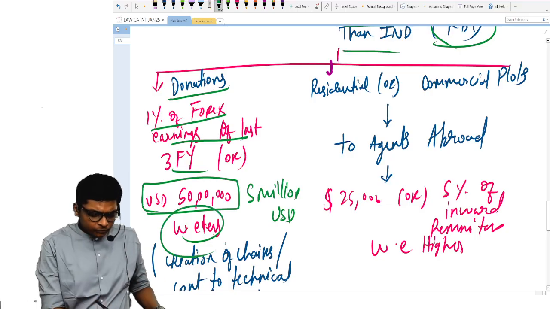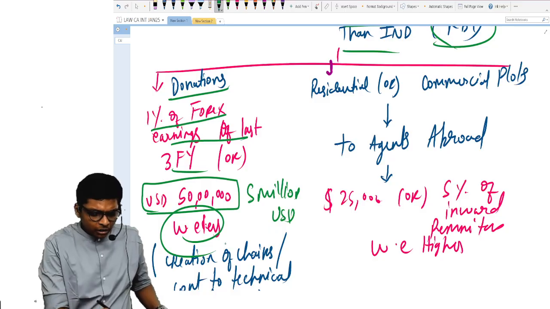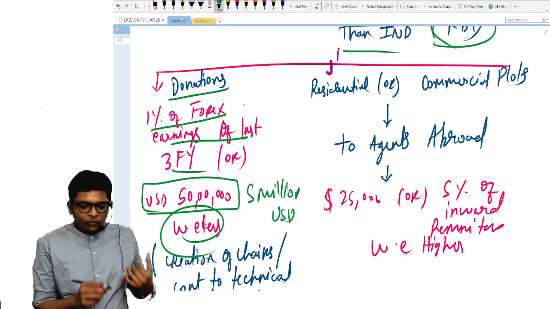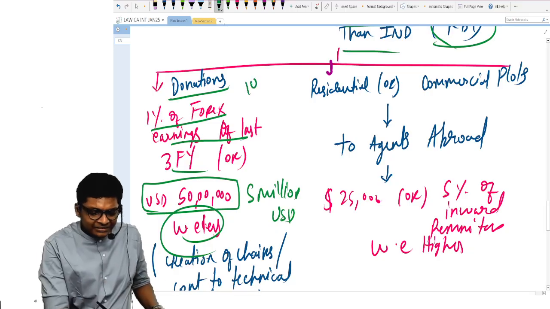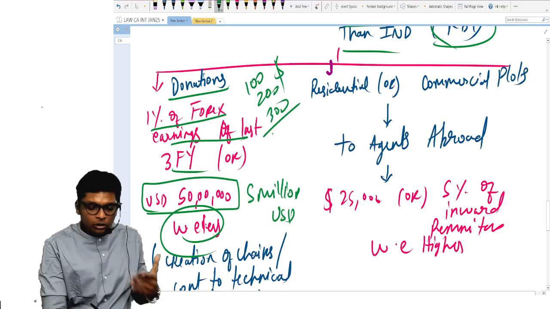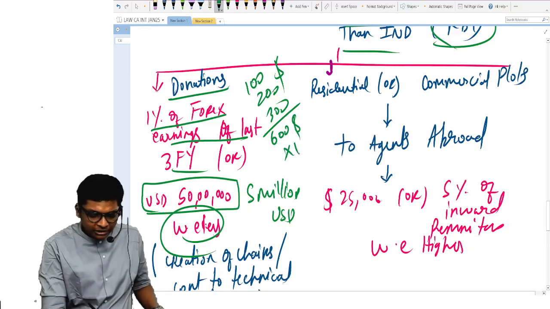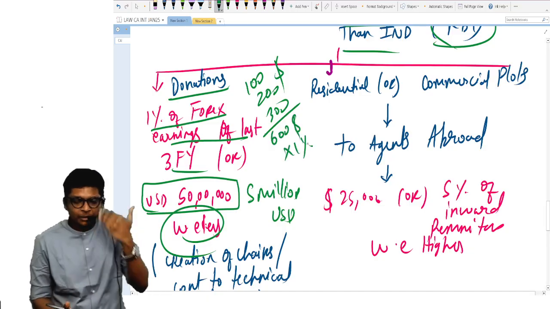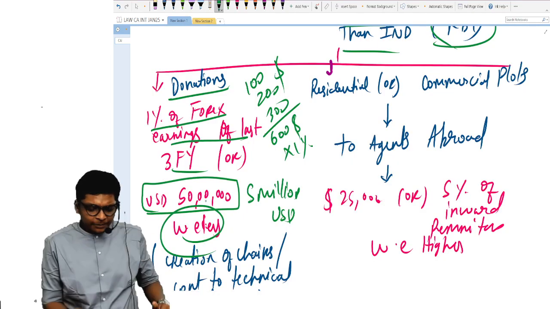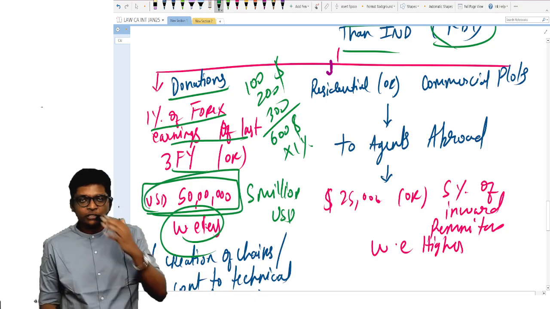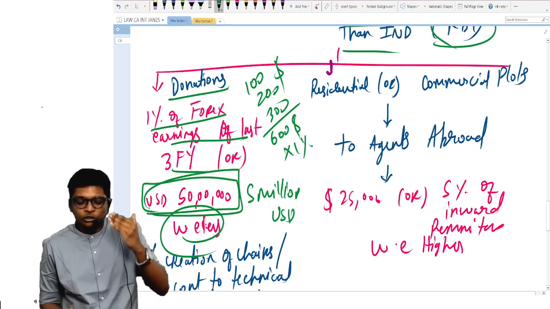Very simple. What they're trying to say here, because of you the foreign forex earnings that's coming inside is last 3 years 100, 200 and 300 in terms of dollars, then total all of that $600 into 1% you can remit outside that amount, or 50 lakh US dollars, whichever is less. That means maximum is only 50 lakh dollars you can donate irrespective of how much you bring in.